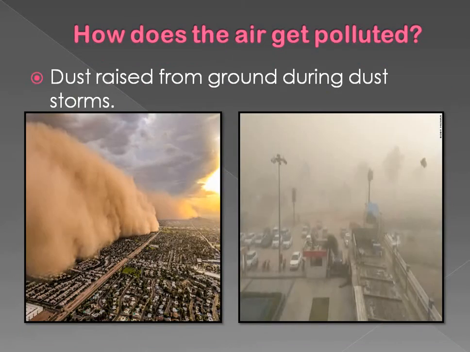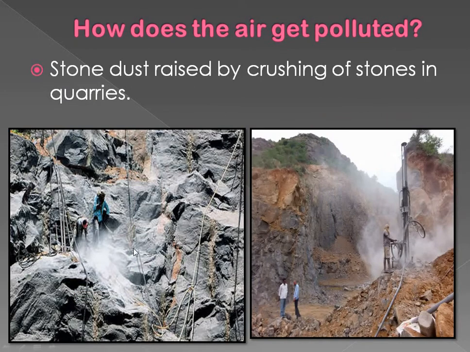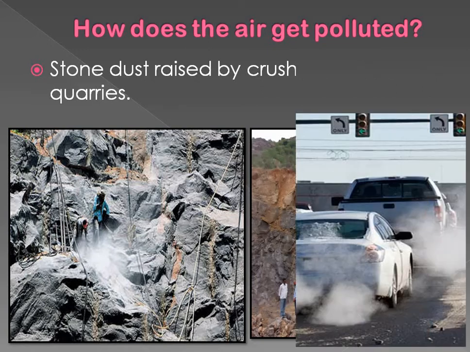Now, there are other factors also which add to air pollution. Let's do it turn by turn. First, dust raised from the ground during dust storms. You can see the whole city is covered with this dust, and the dust will settle in their homes. Look at this, when there is smog in the air, it is called air pollution. When stones or rocks are crushed into smaller stones, a lot of air gets spoiled, and it causes air pollution.